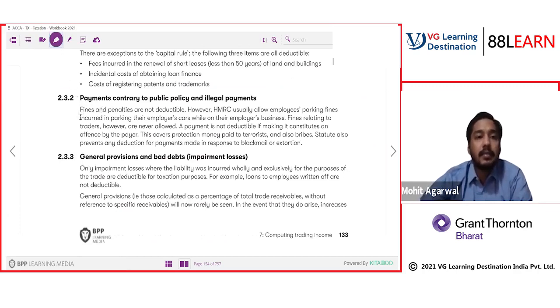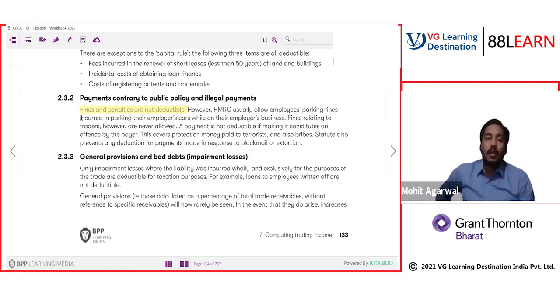Fines and penalties. Should fines and penalties be allowed or not? Logically, fines and penalties should not be allowed, because if you allow them, it means you are supporting them. So these expenses are not allowed by income tax. If you have paid any fine and penalty, we will not allow it as an expense. Accounting does not bifurcate in this manner.